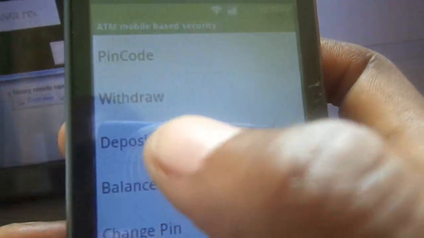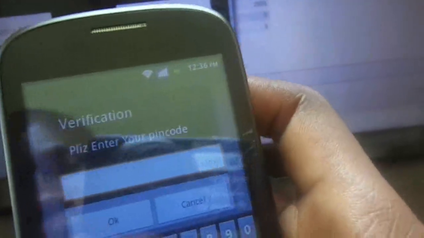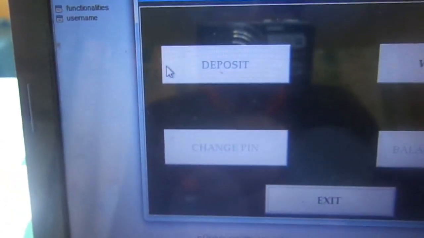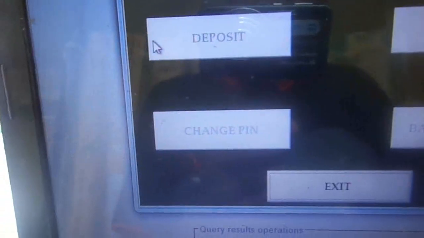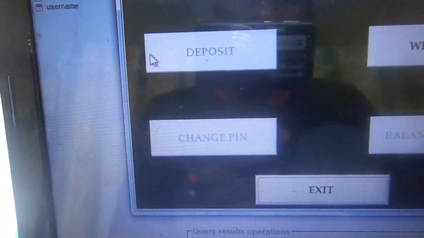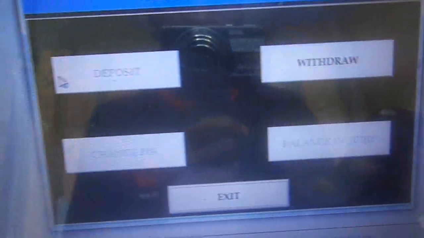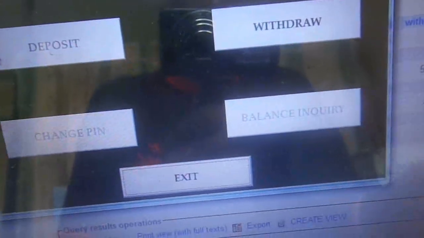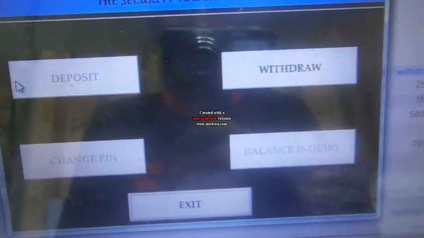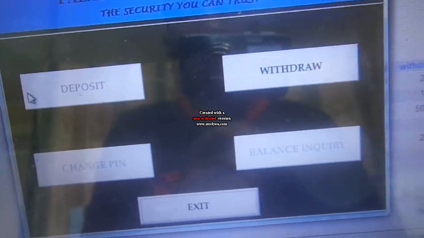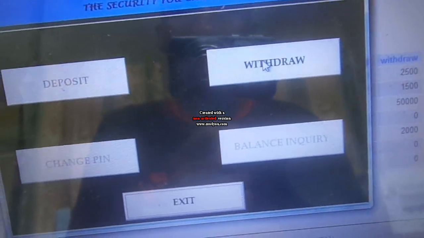So just come on your mobile application, choose deposit, and then you choose deactivate. You just input a secret code, and then when you click OK, you find that the deposit functionality has been deactivated. So using this application, you can deactivate the functionalities that you don't want that particular person to make use of, and you leave for him what you want him to use at that particular moment. So you can hide the mini statement so that your confidential information remains confidential. So if you choose to allow someone to withdraw, you can still limit the maximum amount of withdrawal that particular person can make use of.